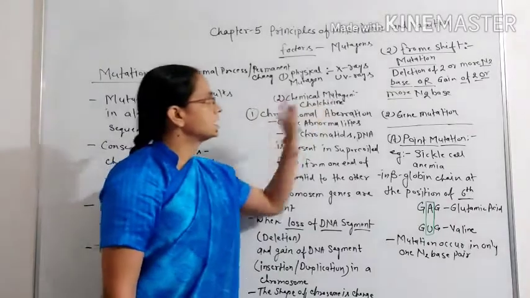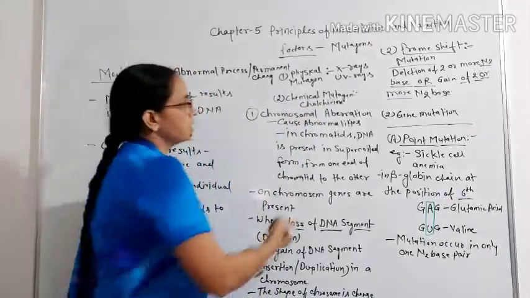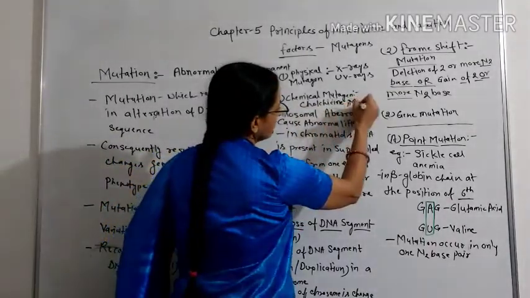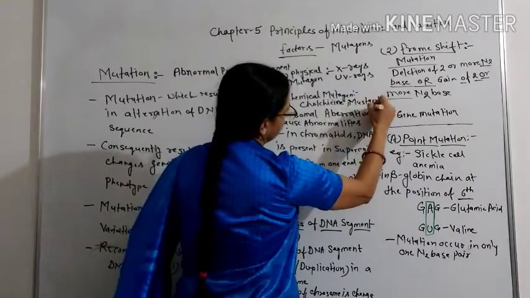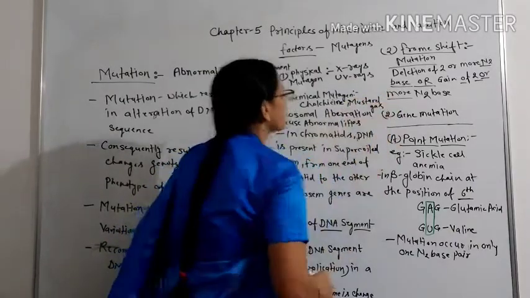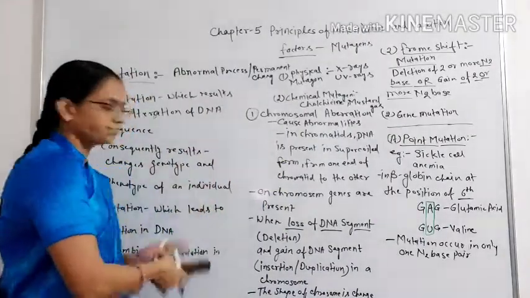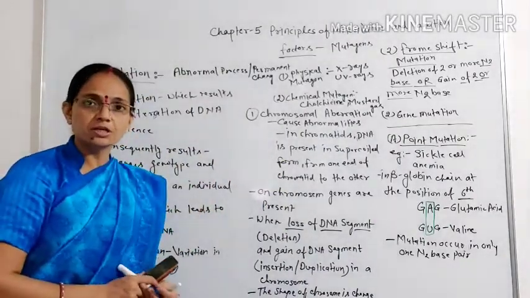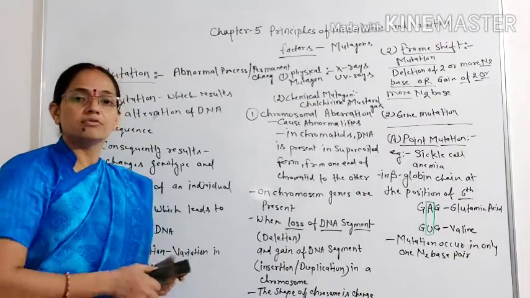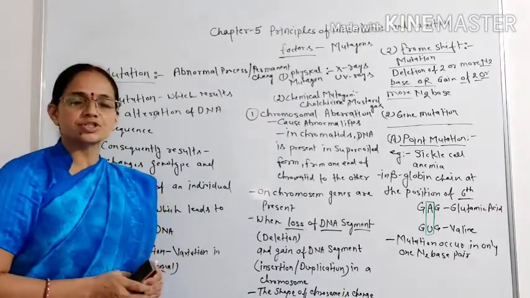One more is mustard gas. So these are some basics about mutation. In detail we can discuss mutation in the next chapter.